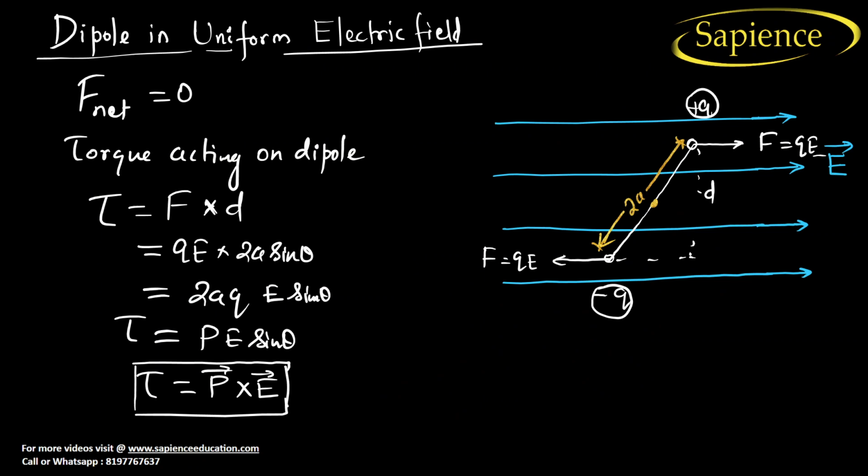Now, very important is the dipole in a uniform electric field. Dipole means what? Two poles. Always remember, dipole means two poles. We are talking about a dipole. Dipole means two poles, that is, one constitutes a positive and the other must constitute a negative. If positive is plus 2 Coulomb, then negative must be minus 2 Coulomb so that it will form a dipole. Right? So when we place a dipole in an electric field, what will happen?